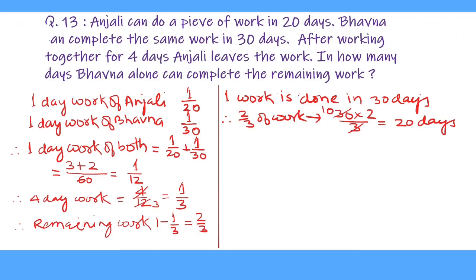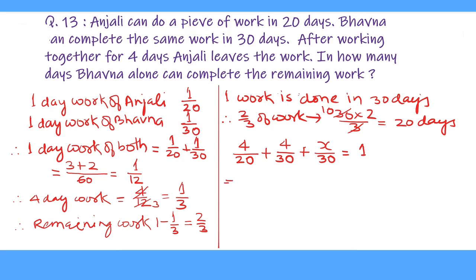Now we solve this question by shortcut method. Both work together for 4 days. So 1-day work of Anjali is 4 upon 20, as she does the whole work in 20 days. Plus 4-day work of Bhavna is 4 upon 30, as she does 1 upon 30 of the work in 1 day. And let X be the number of days in which Bhavna alone works and completes the work. So X upon 30 equal to 1 work. Now we can easily find the value of X, and that will be our answer.